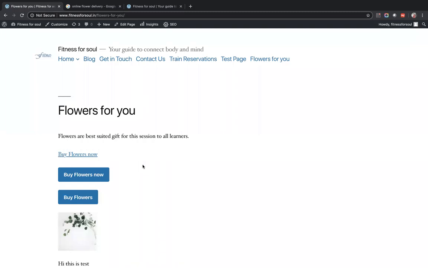So first thing is appearance, customize. We get the appearance structure of the site. Next is creating the first page, which goes to this.